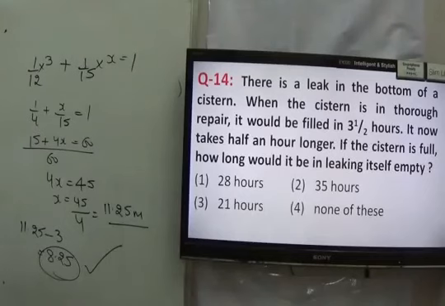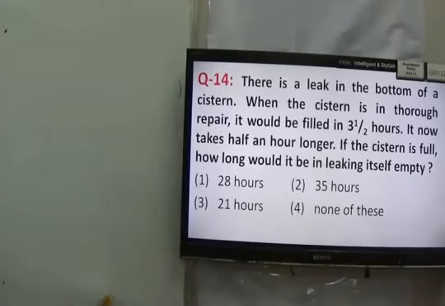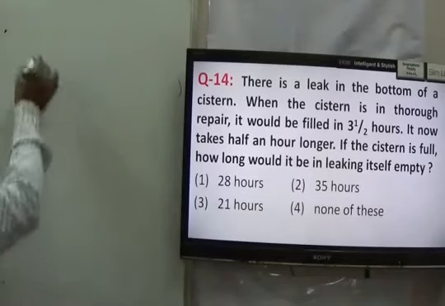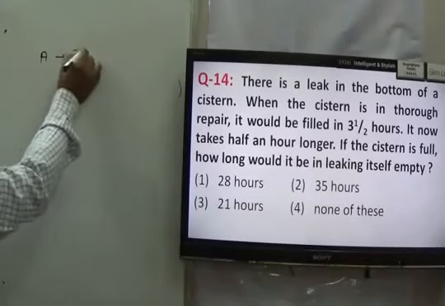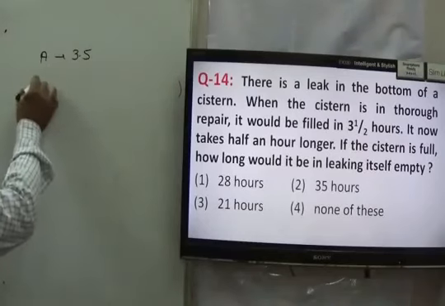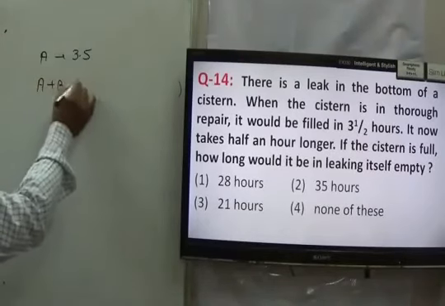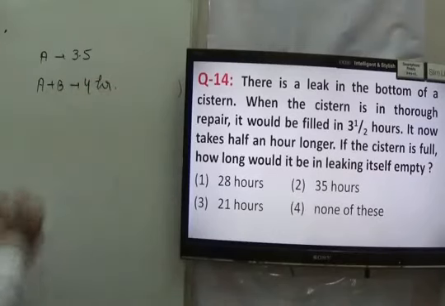Then you have statement number 14. There is a leak at the bottom of a cistern. When the system is in thorough repair, it would be filled in 1 by 2 hours. It now takes half an hour longer. If the cistern is full, how long will it take the leak itself to empty it? It means we can say that suppose there is a tap, it can fill the tank in 3.5 hours. And if there is a leak, both working together can fill in 4 hours, right? First of all, I have to find out how much time B will take to empty it.